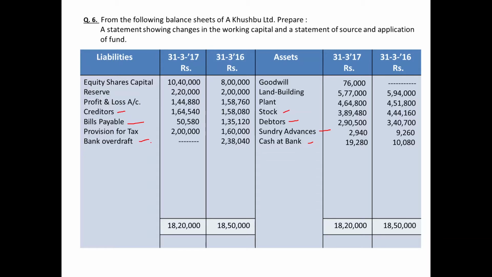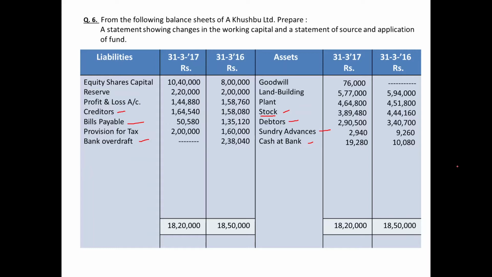So 3 items have been given for current liabilities. But before you start the preparation, you need to consider additional information point number 2, in which out of the 2 assets purchased, one is stock, and that is affecting your stock given in the balance sheet.